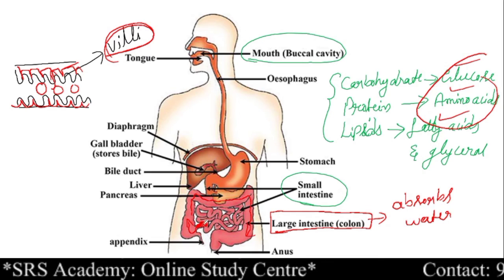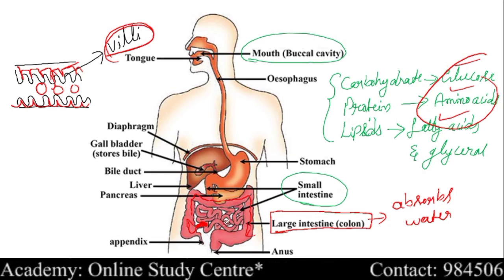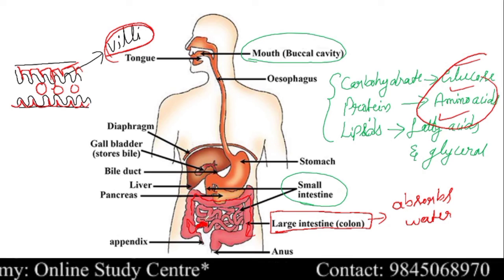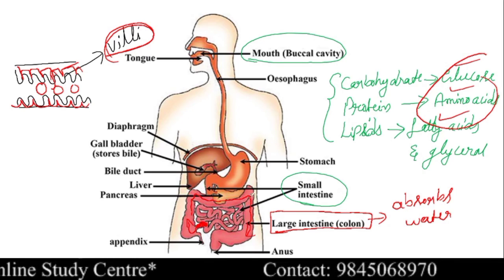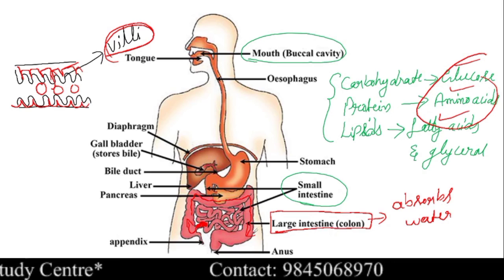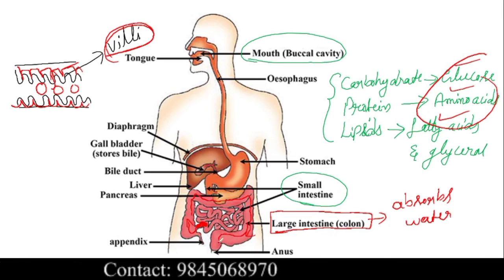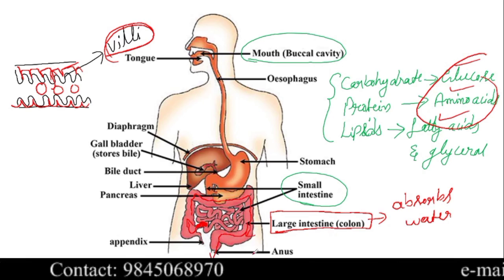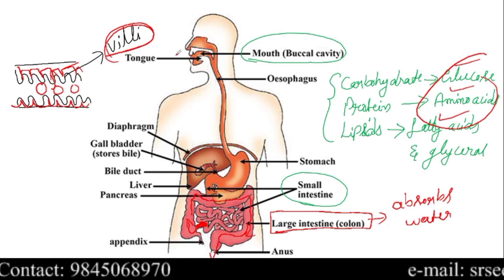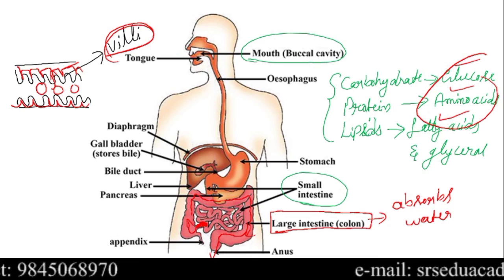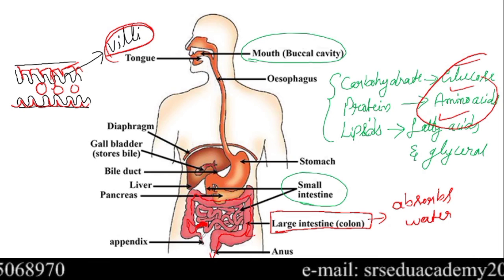It is not food, it is the waste after absorption of the necessary nutrients. These feces come out of the anus. So this is the process of digestion which takes place in the human digestive system.